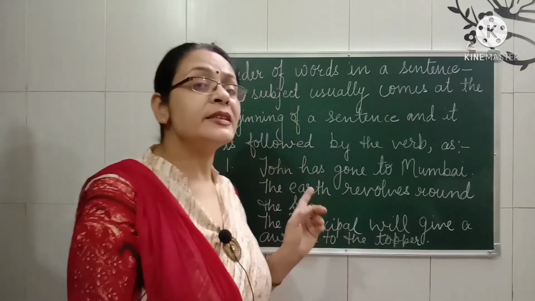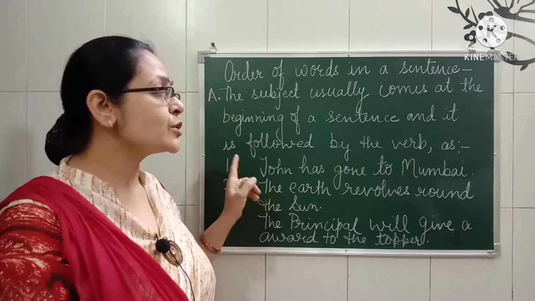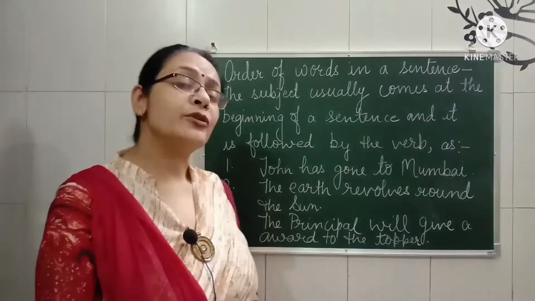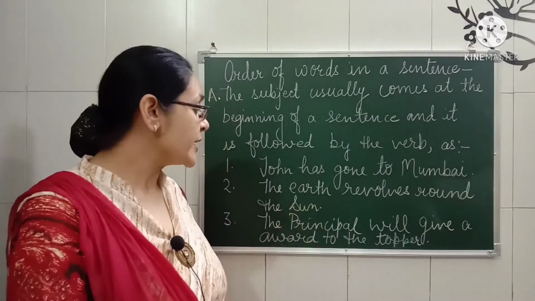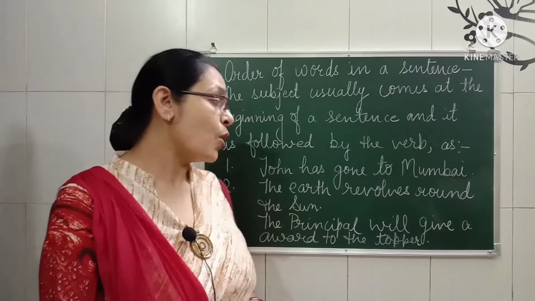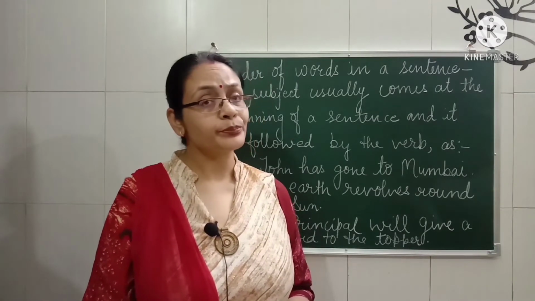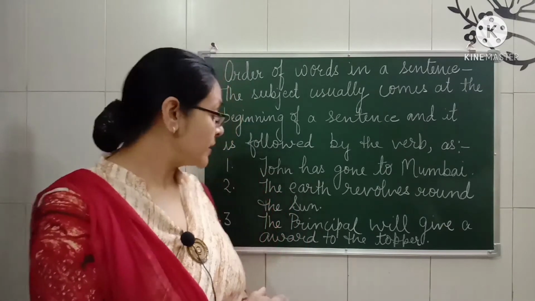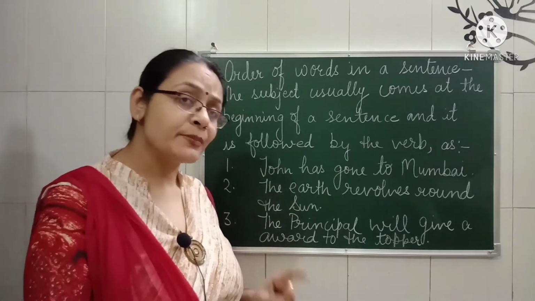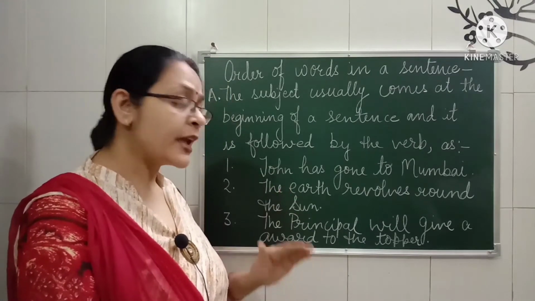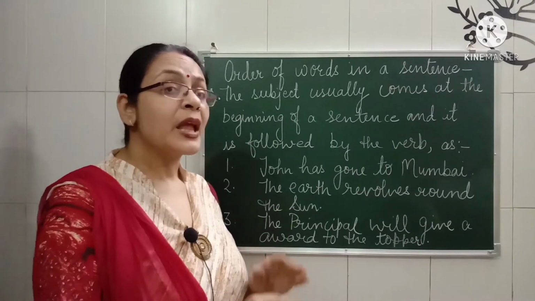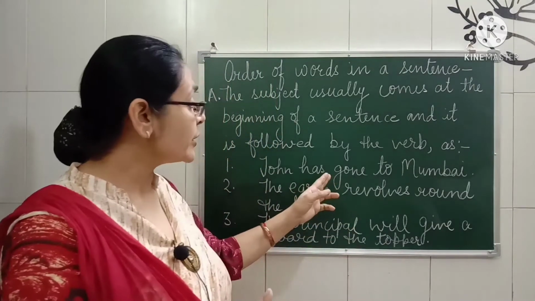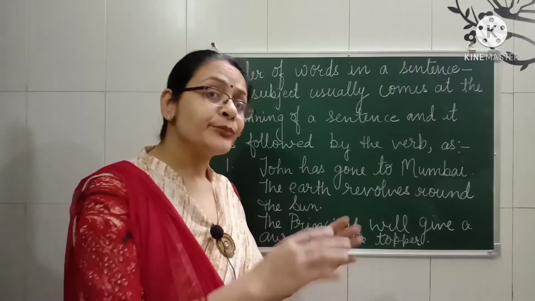Now look at the examples. John has gone to Mumbai. The earth revolves round the sun. And the third one is the principal will give award to the topper. Can you tell me who is the subject in these three sentences? Yes, John is the subject in it. Then the earth and then the principal. And then what do we have to write down? We have to write down the verb. Now here, gone, has gone.